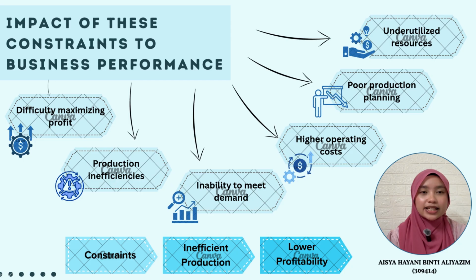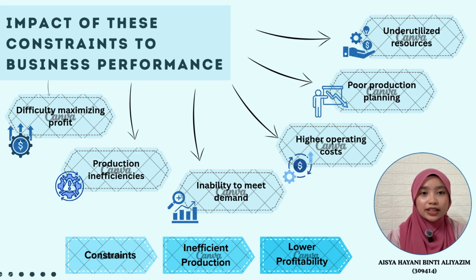Another impact is that companies may not be able to meet customer demand. This can lead to lost sales and unhappy customers. These constraints can also increase operating costs and make production planning more difficult. As a result, companies may not use their resources effectively, which can reduce overall performance and profitability.